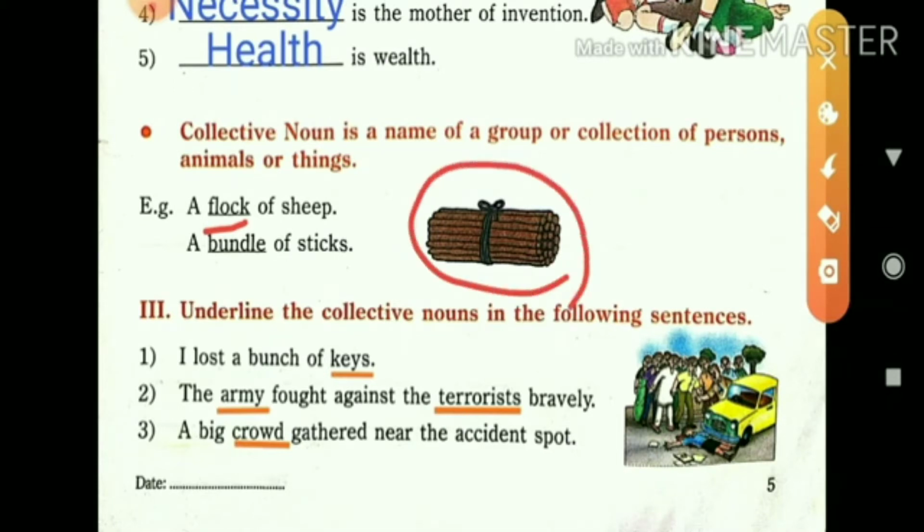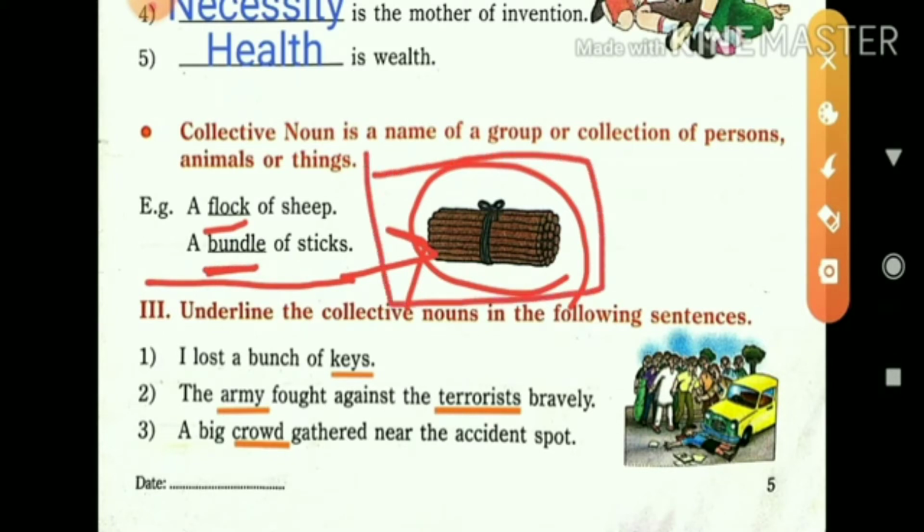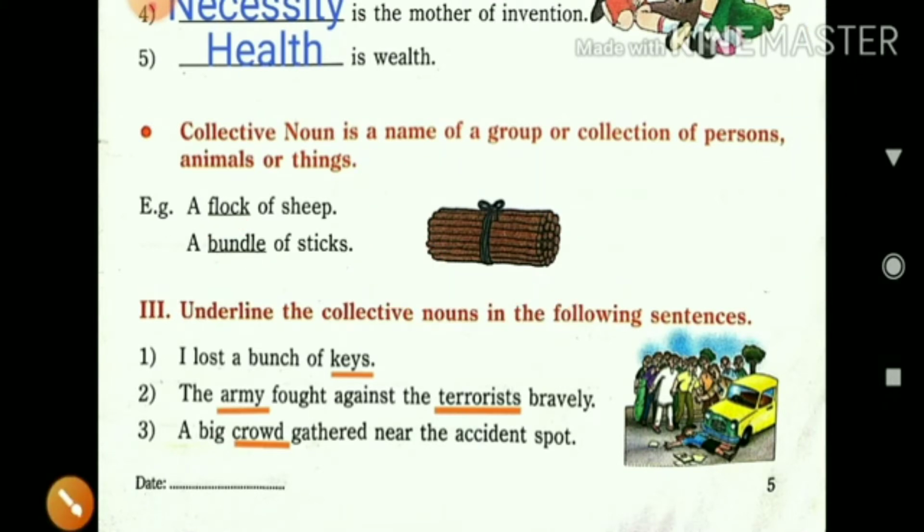Then, a bundle of sticks. Bundle is a group of sticks, so the word bundle is the collective noun. It is a collection of sticks, called a bundle.